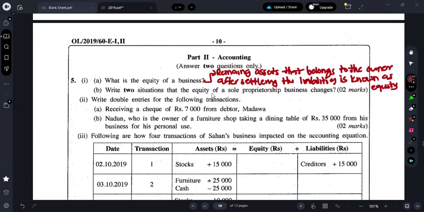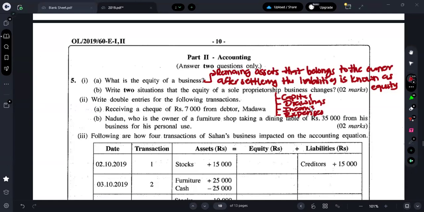Next one is what? Write the situations in which the equity of a sole proprietorship business changes. We have 4 situations, right? First one is what? Capital. Second one is what? Drawings. Third one is what? Income. And fourth one is what? Expenses.